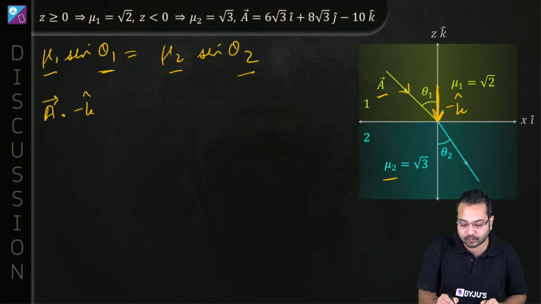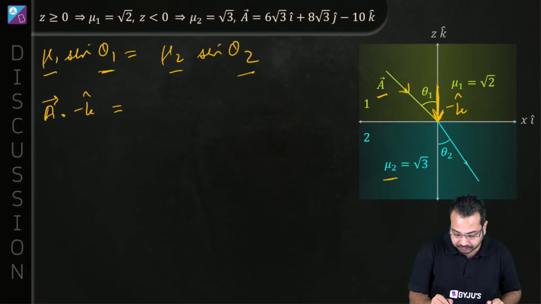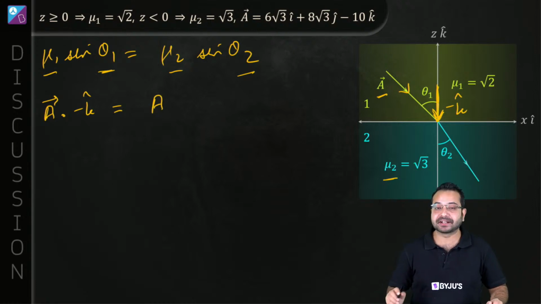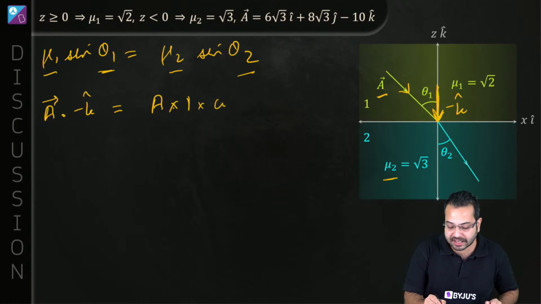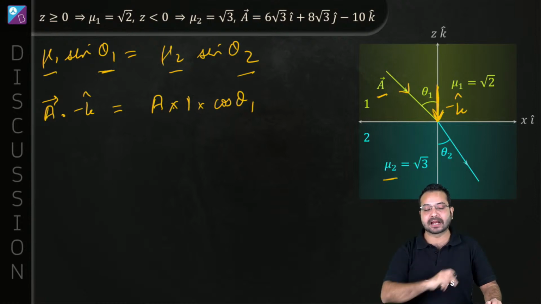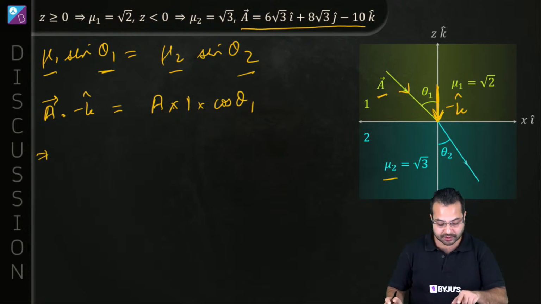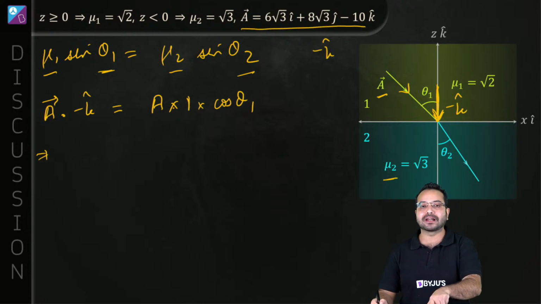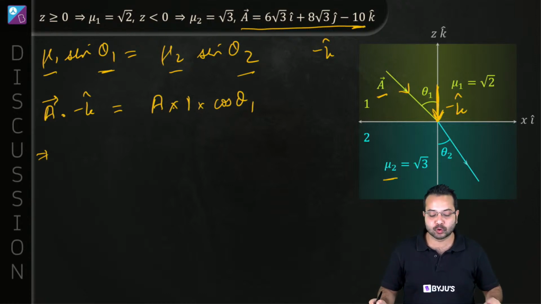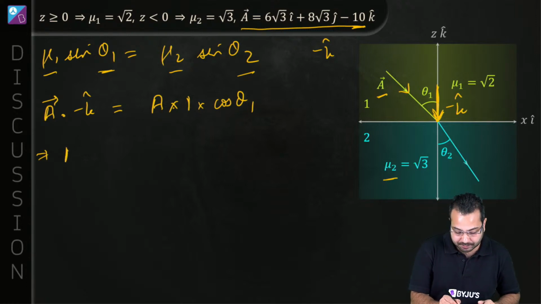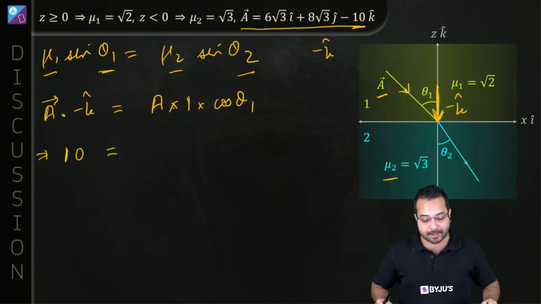So I'm going to take the dot product of A and minus k, and this is going to be equal to the magnitude of A, then the magnitude of k is simply going to be 1, and then we have cos theta 1, the angle between vector A and minus k cap. Correct. Now if I do a dot product of this vector with minus k, I'll only be left with this component. There's no i component, there's no j component. So if I take a dot product, I'm simply going to get 10. Are you with me? Perfect.